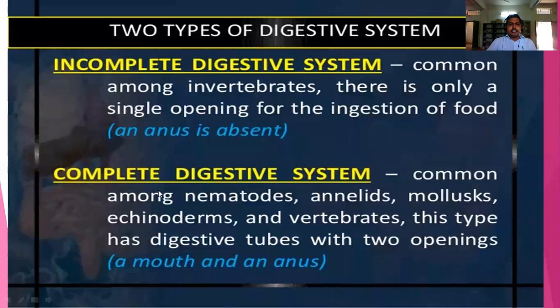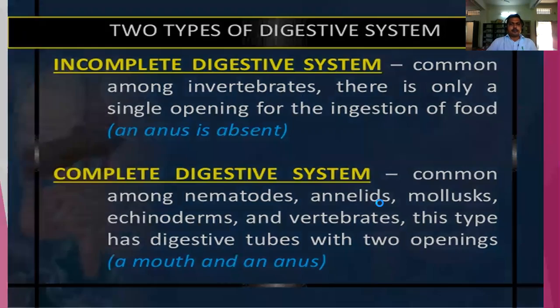This complete digestive system starts from nematodes onwards. So the incomplete digestive system is there in platyhelminthes, but the complete digestive system starts from nematodes onwards, and in higher organisms the complete digestive system is there.